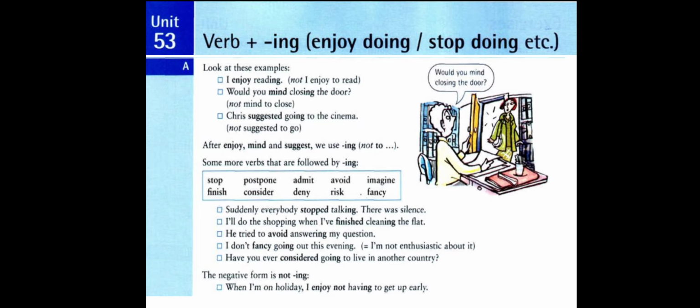The fourth example, I don't fancy going out this evening. We have the verb fancy here. So after the verb fancy, we have verb plus ing, we have going here, go plus ing, so it becomes going. The statement I don't fancy going out this evening means I'm not enthusiastic about it.